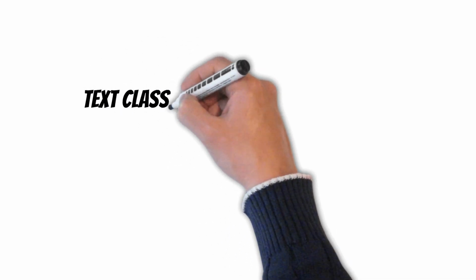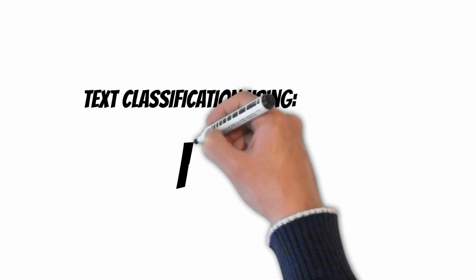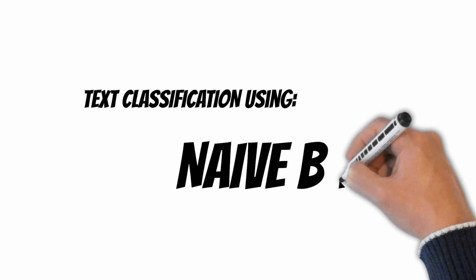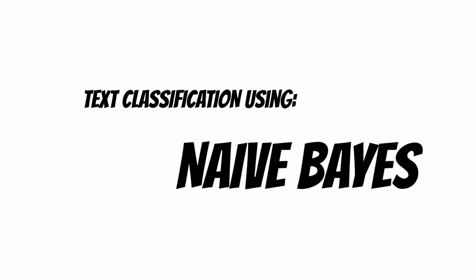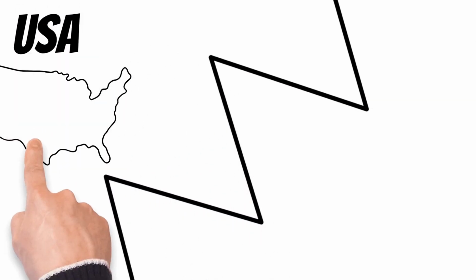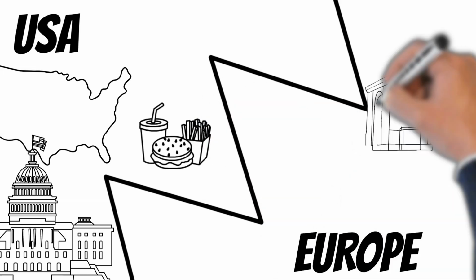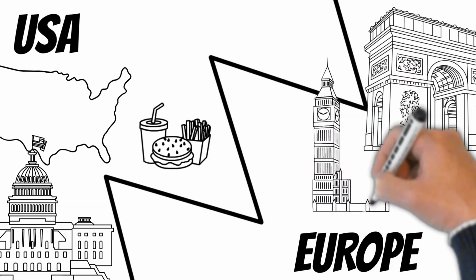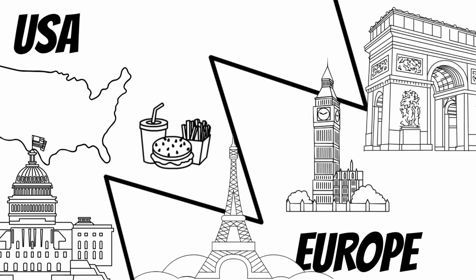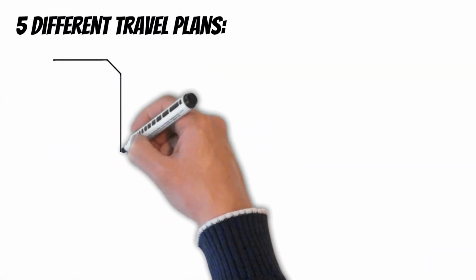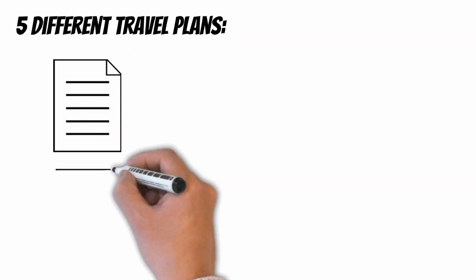In today's episode, we'll try to classify text using a supervised learning model called Naive Bayes. We will try to predict whether a person is traveling to the United States or to Europe based on their travel plans. Here are some of the objects or places that they might be mentioning in their travel plans. We will take a look at 5 distinct travel plans representing 5 different people.